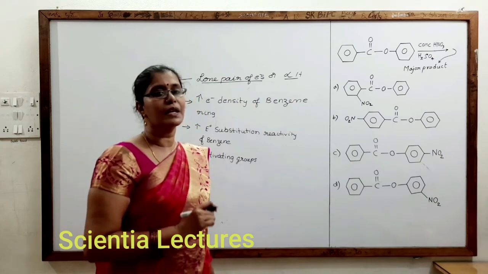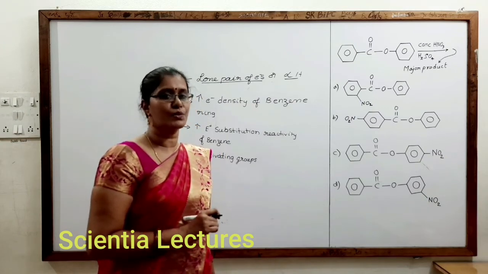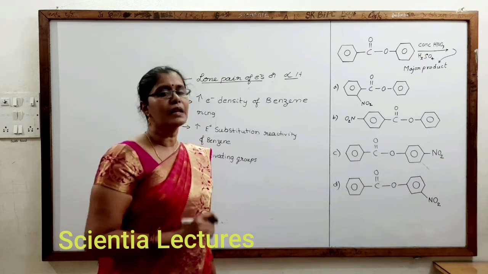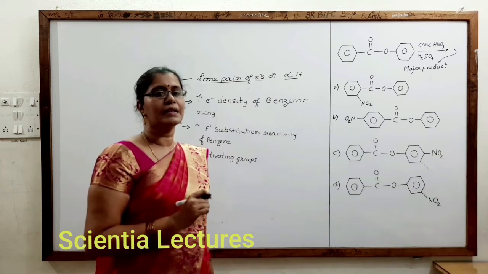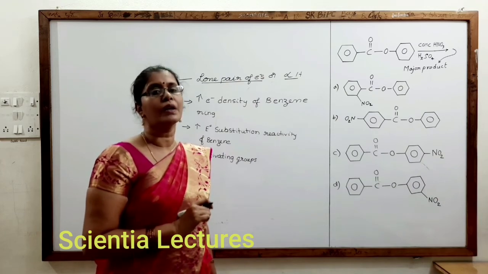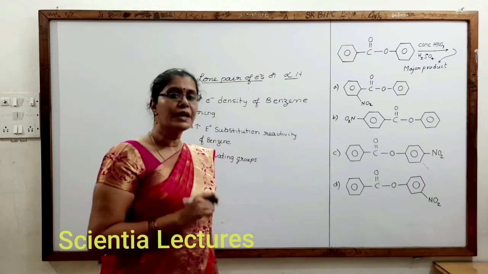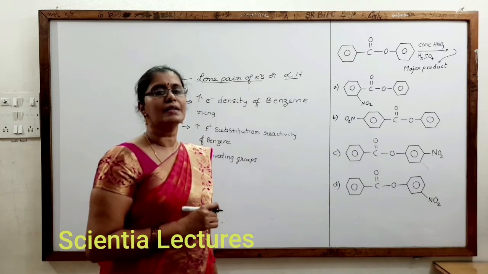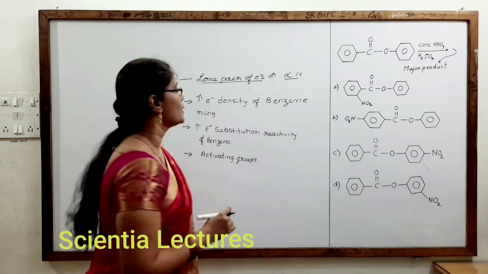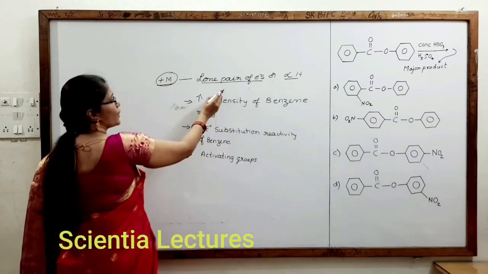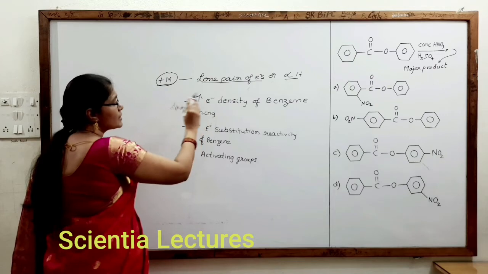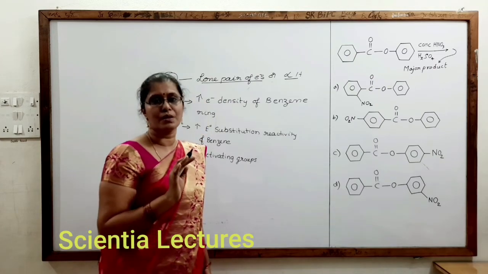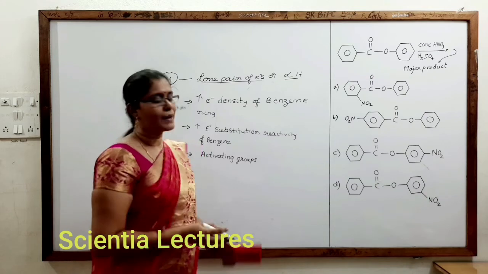In any case, if we get mesomeric and inductive effects in opposite directions, generally we should consider the mesomeric effect, but not in halogens, as they are inductively stronger, minus I group, and mesomerically weaker, plus-M group. They cannot easily donate lone pairs. That is the reason they are slightly deactivating groups. So whichever has a lone pair of electrons or alpha hydrogens is considered a plus-M group. Halogens are also plus-M groups.